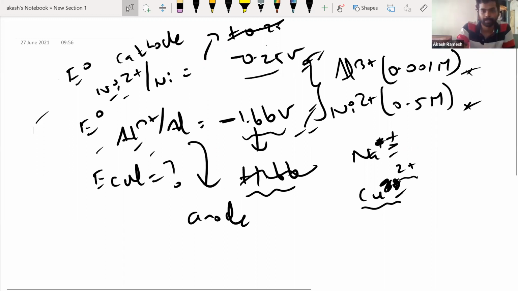Excuse me, sir. Yeah, please sir. Could you tell the molarity values? The molarity values are here. Al3 plus is this much, Ni2 plus is this much. Okay, sir.